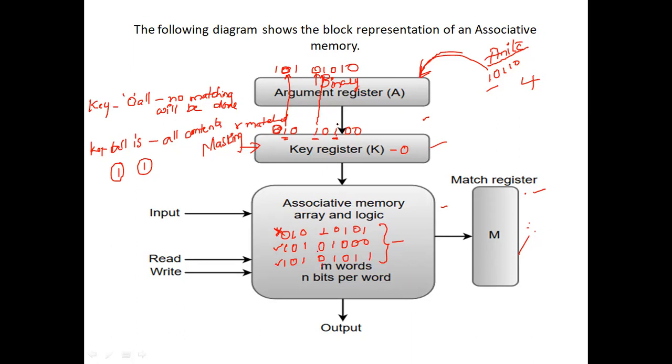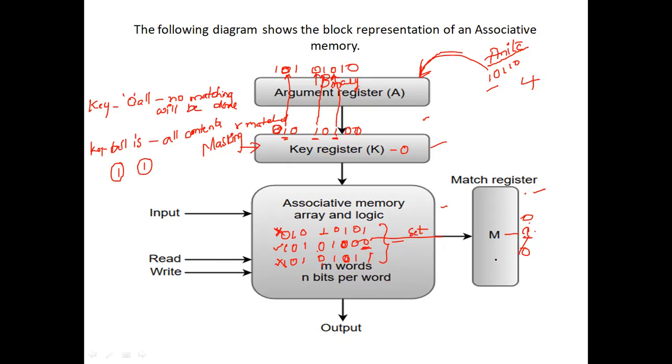And the sixth position is 0. Sixth position is 0 over here. And next, the last position is 0. Here last position is 1, this is going to be wrong, and here last position is 0. So this bit is going to be set. In this match register, the corresponding bit is going to be set to 1. Remaining 2 bits are set to 0. This is how the associative memory is going to be matching.